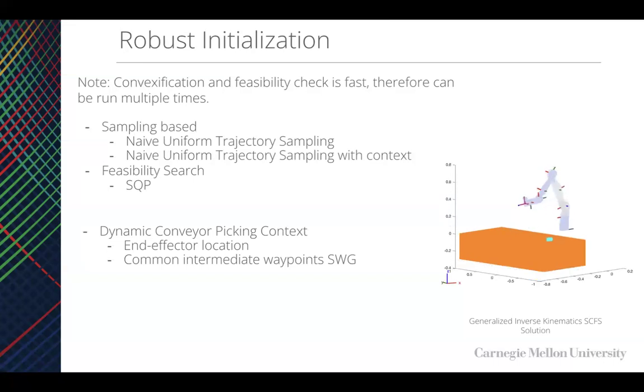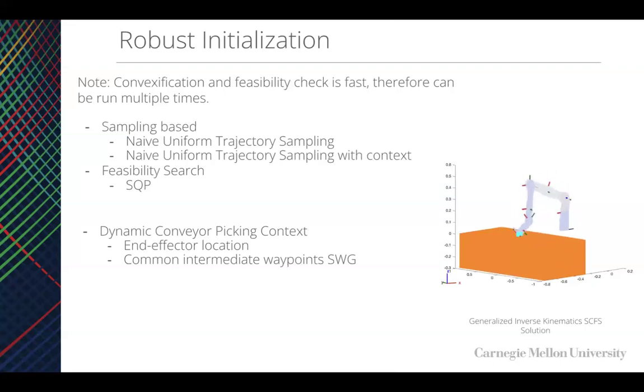So in order to assess the robust initialization problem, we note that we can do convexification and check feasibility quickly, and therefore we can run these procedures multiple times. And so we consider doing a naive uniform trajectory sampling, or sampling with some sort of context, in order to make more of the constraints be satisfied during the initialization as opposed to having it be randomly satisfied.